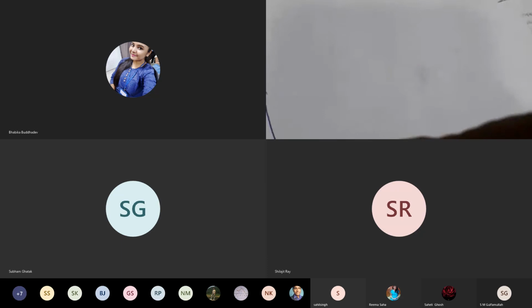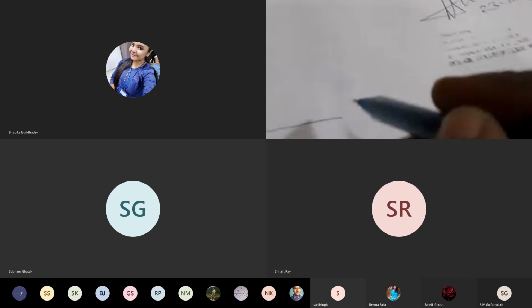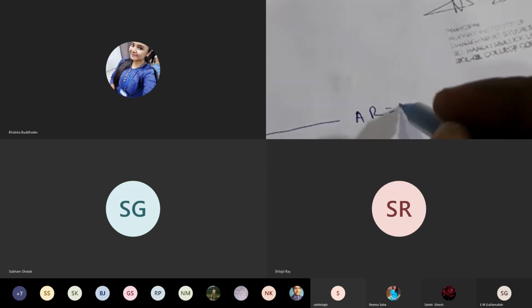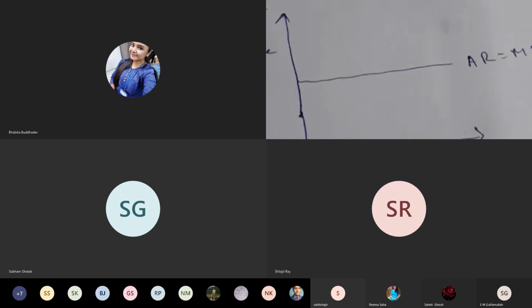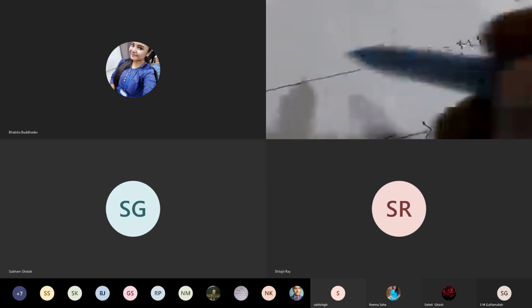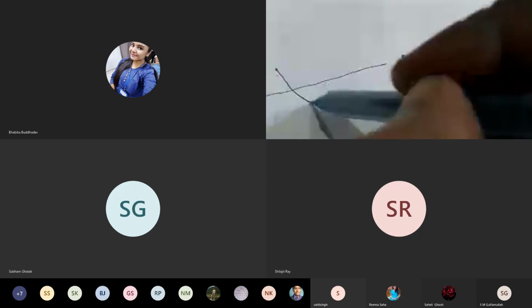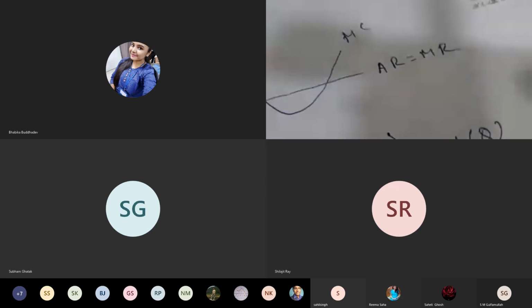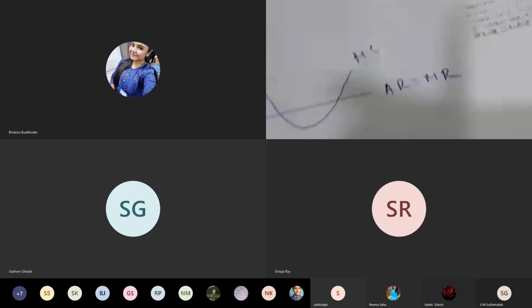You have already studied this in perfect competition. Here the MR curve is parallel to the horizontal axis. Say this is price, and the MC curve we are drawing like this. MC is a U-shaped curve, that also you have studied in the first semester.